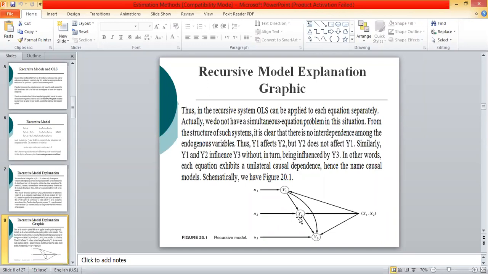So that's why this is called recursive. Look, Y1 affects Y2, but Y2 does not affect Y1.